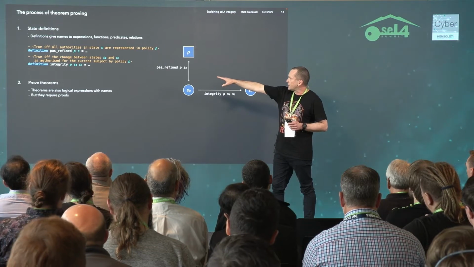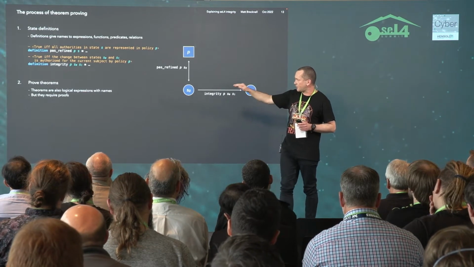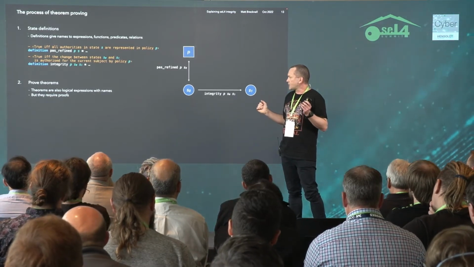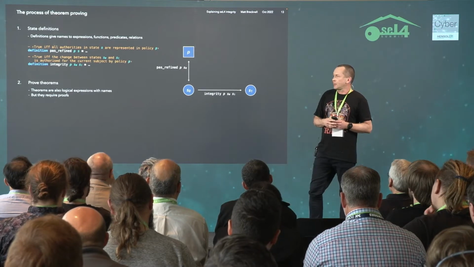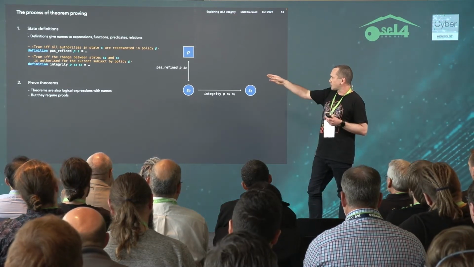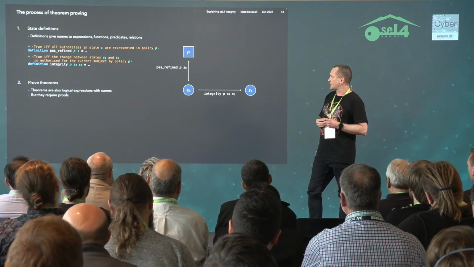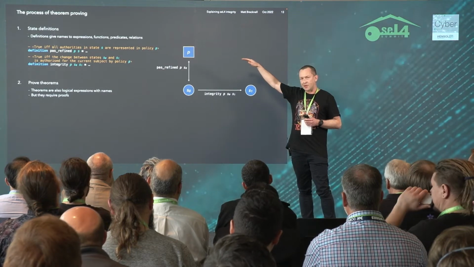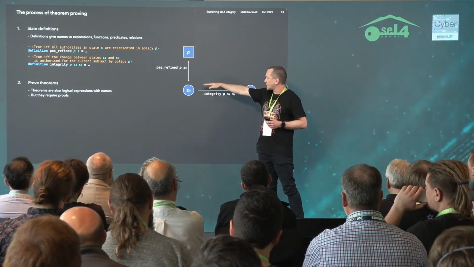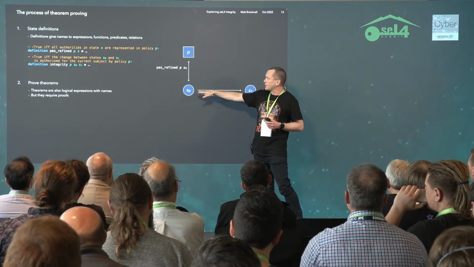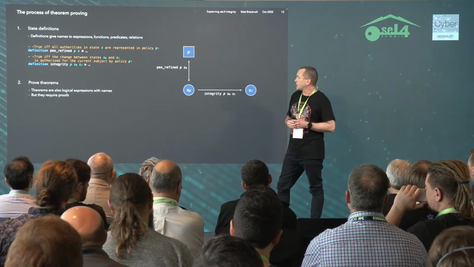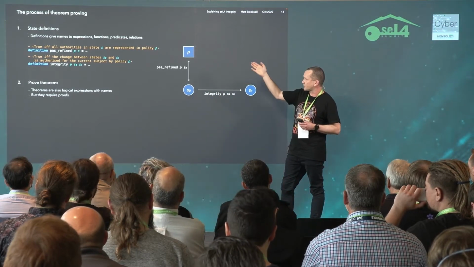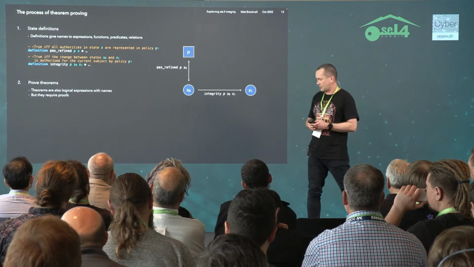So integrity is defined as a function of three arguments. It takes a policy and a pair of states. And it just says, if the difference between those states respects the policy, then integrity should return true. Otherwise, it should return false. PAS-refine talks about the policy refinement relation. That's this one here, between a policy and a state. But it's just one state here, telling us whether the policy captures all of the inherent authority in this state. So it's just another function, two arguments, returns true or false.